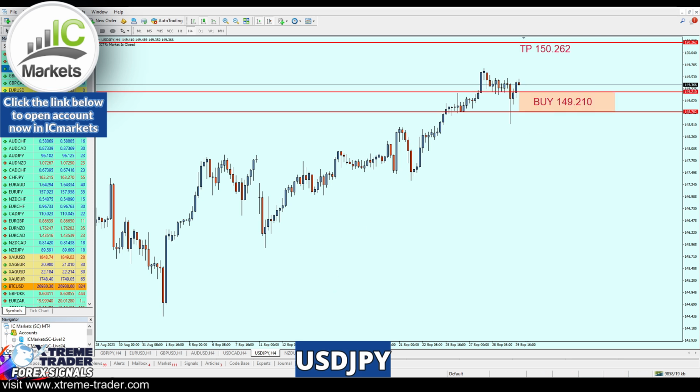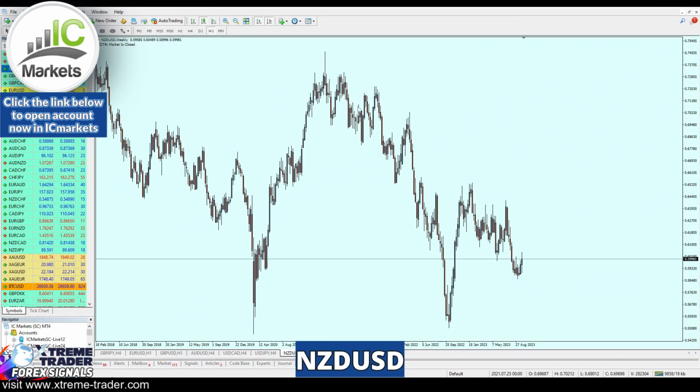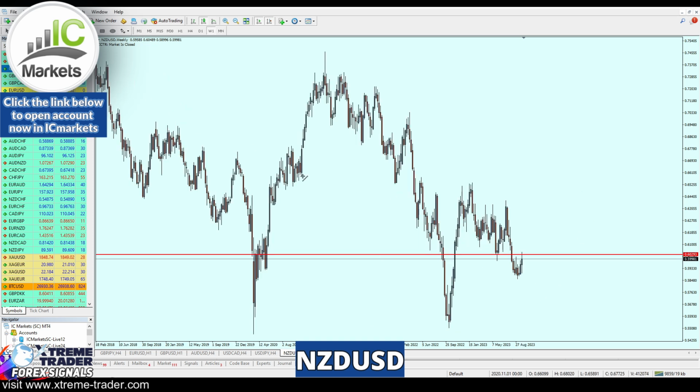Moving now to the NZDUSD. For the NZDUSD, if we check the weekly chart, it's very similar to the AUDUSD. We are also having a broken level of the support, and the market has just started to retest the broken level and already created a new resistance, which indicates that the NZDUSD will most likely continue the fall. Also, we do have right here a support trend line.